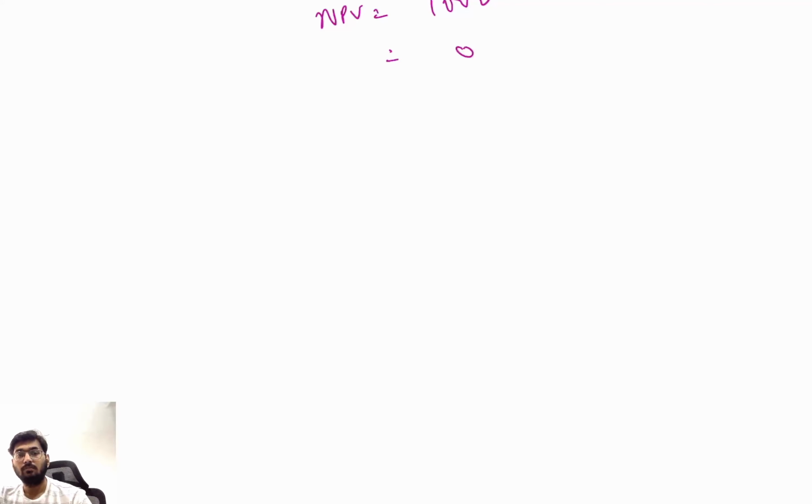Now write down under this bullet only, if NPV is greater than 0, accept the project. If NPV is less than 0, reject the project. If NPV is equal to 0, it adds no value, no profit, no loss. Clear?